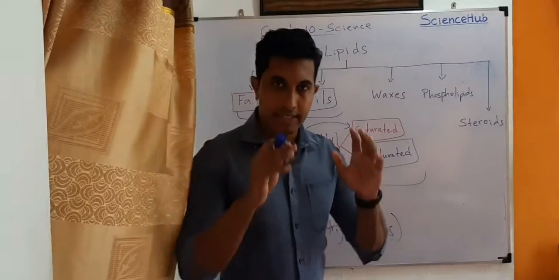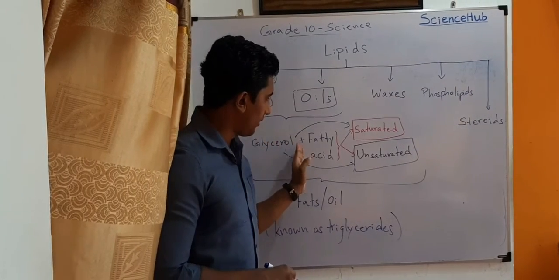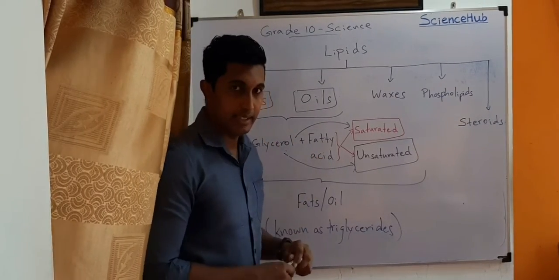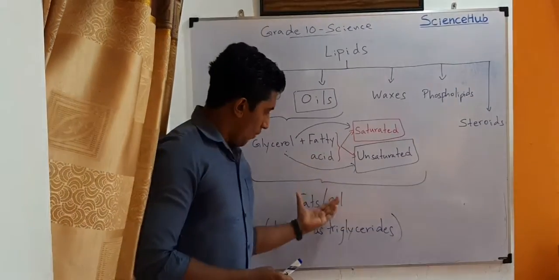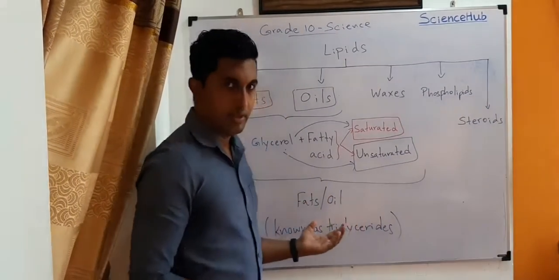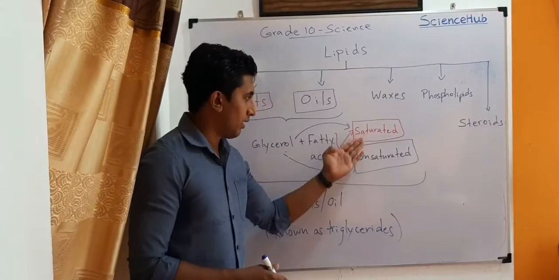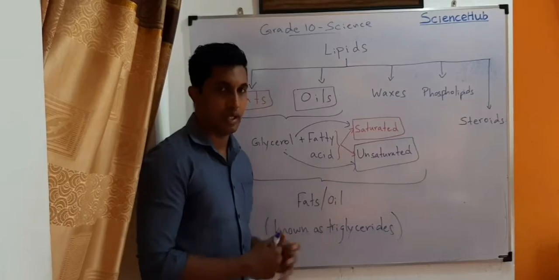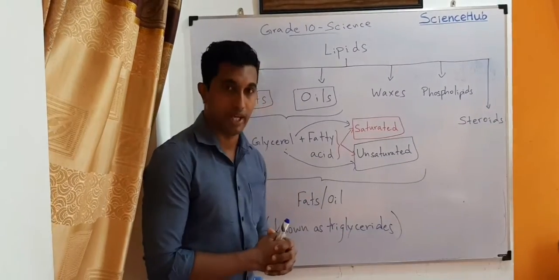As I told before, glycerol and fatty acid together can make fats or oil, based on the saturated or unsaturated state of the fatty acid.